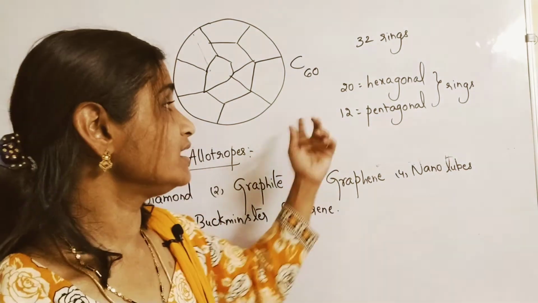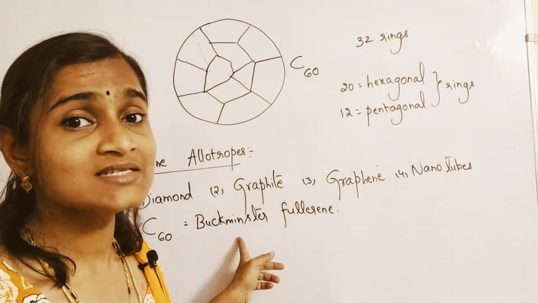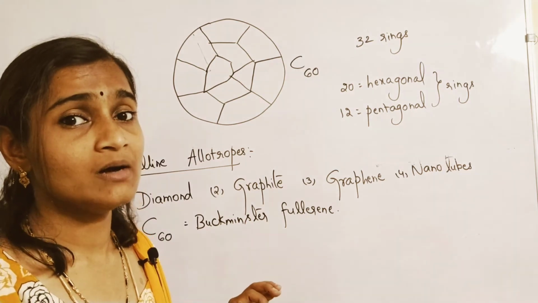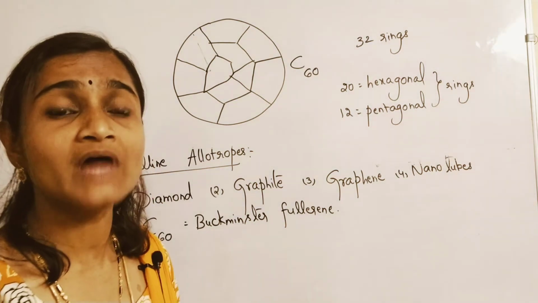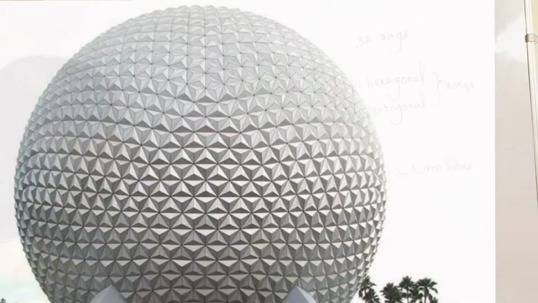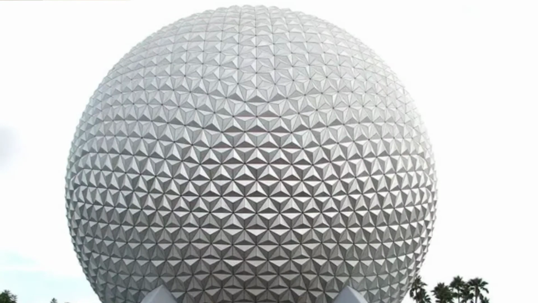Actually, the word came from a famous architect who constructed a building in America. Buckminster Fuller is the name of the architect who constructed the geodesic dome. You can search for it. This football-like structure, the building construction, is like a football-like structure.